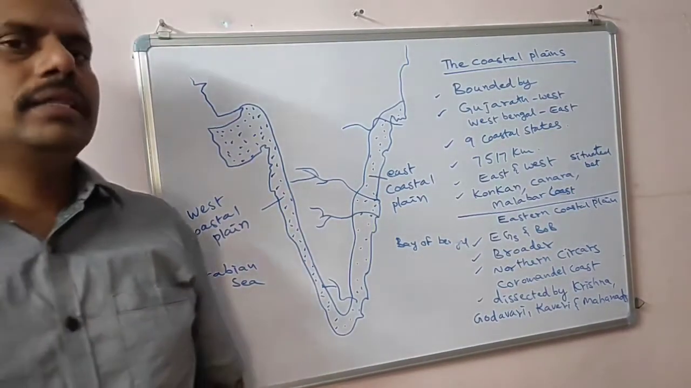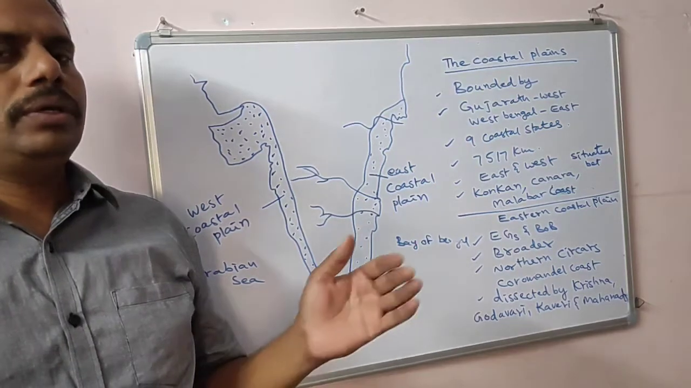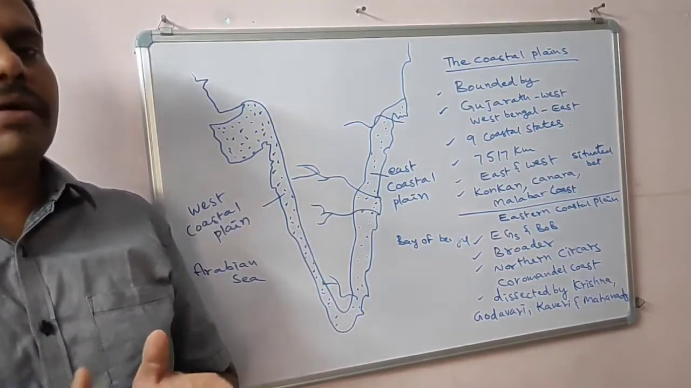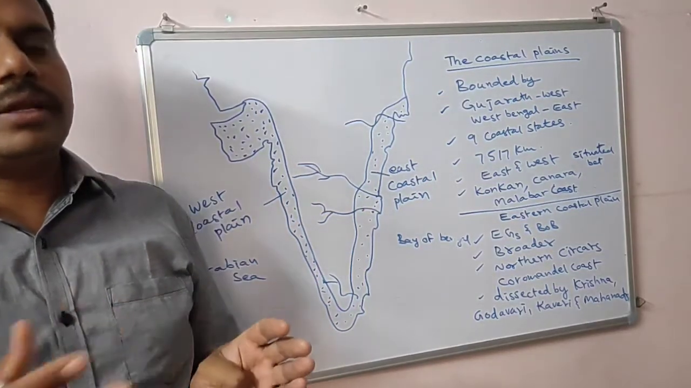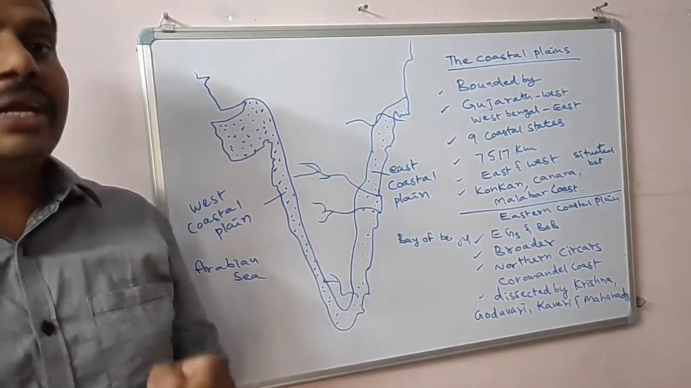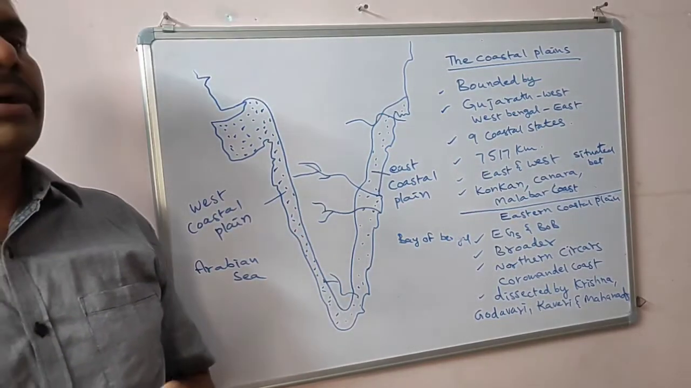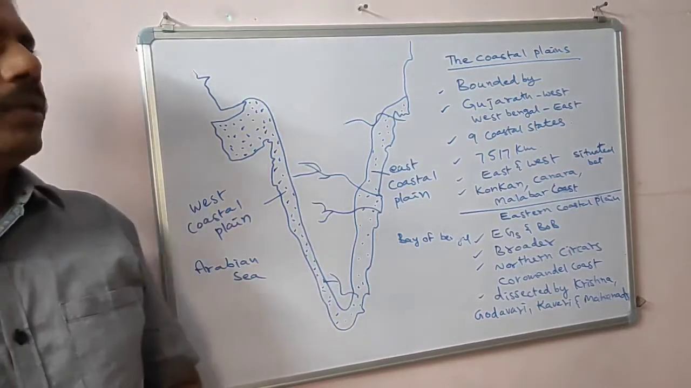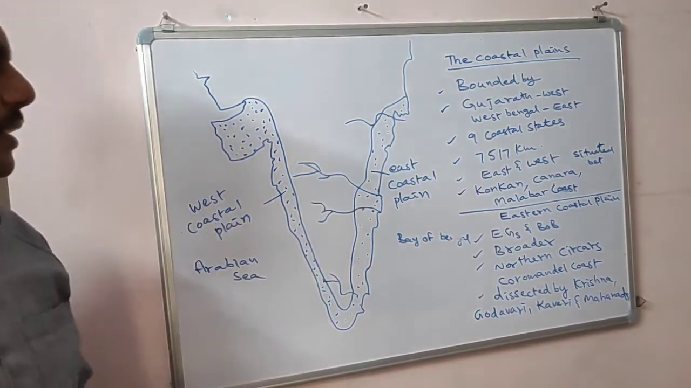Yes, children. Another important physical division of India is... just now we have seen about the Deccan Plateau. Before that we have covered the northern mountains, which include the Himalayas, the northern plains, which are also called the Indo-Gangetic Plain, and next the Peninsular Plateau. As a part of the Peninsular Plateau, we have seen the Deccan Plateau. Now the next important physical division is the coastal plains.